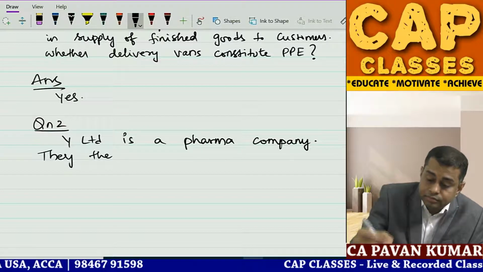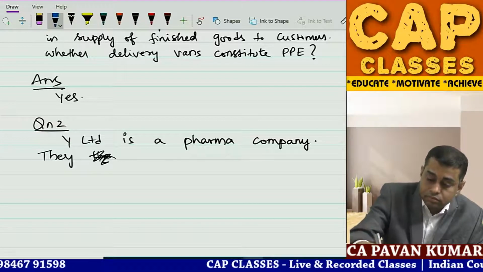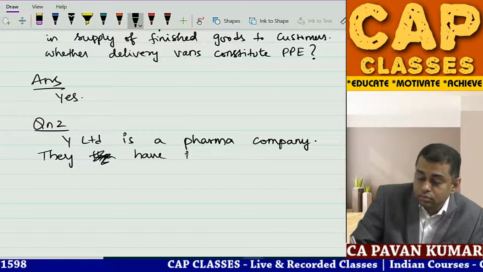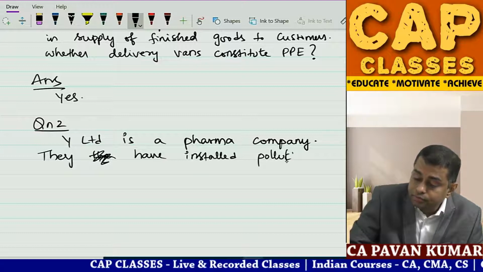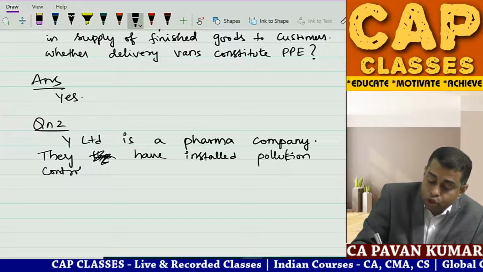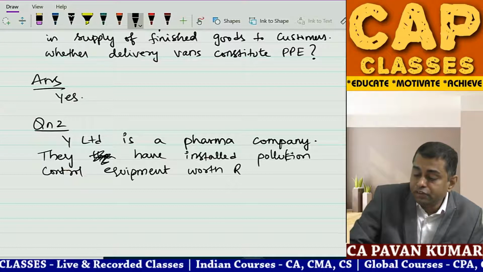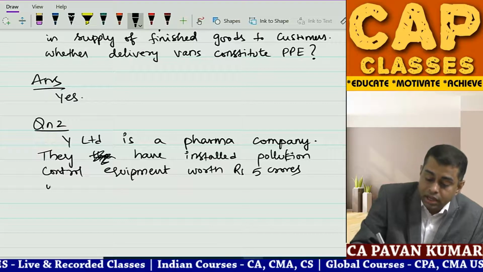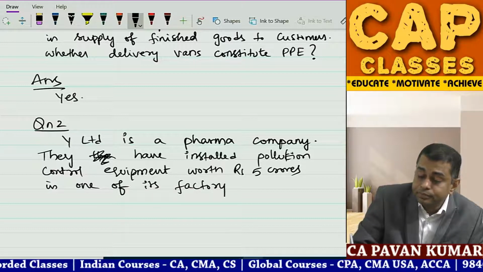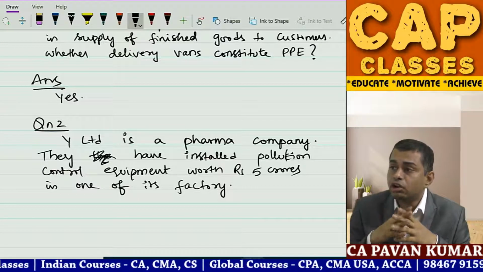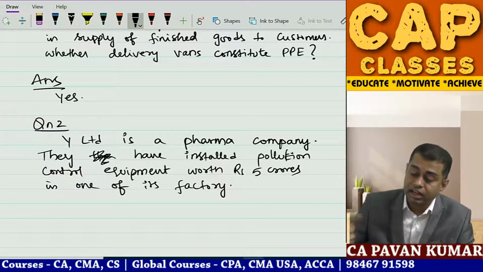They have installed pollution control equipment worth rupees 5 crores in one of their factories.